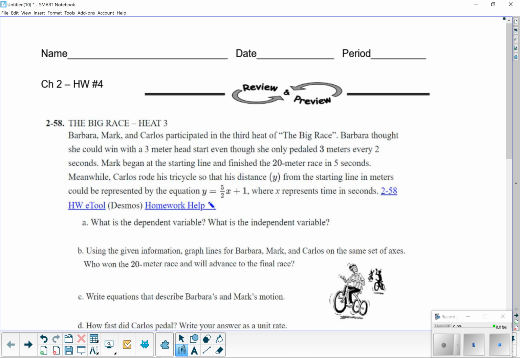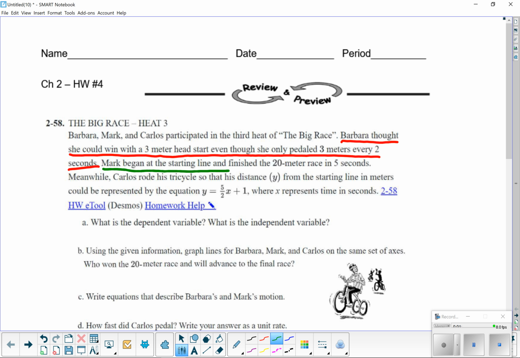Okay, let me go ahead and color code this. I work better with this. So, Barbara has a 3-meter head start, and she pedals 3 meters every 2 seconds. Mark began at the starting line. So Barbara got a head start. Mark starts at the starting line and finished the 20-meter race in 5 seconds. I don't know what that is, but let's talk about that when we get there.